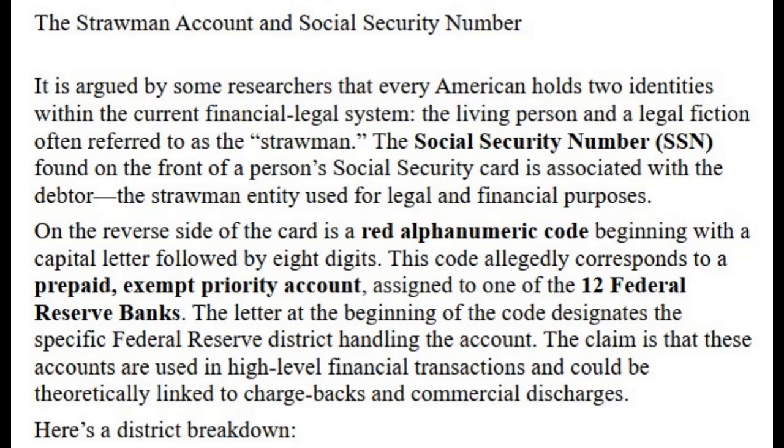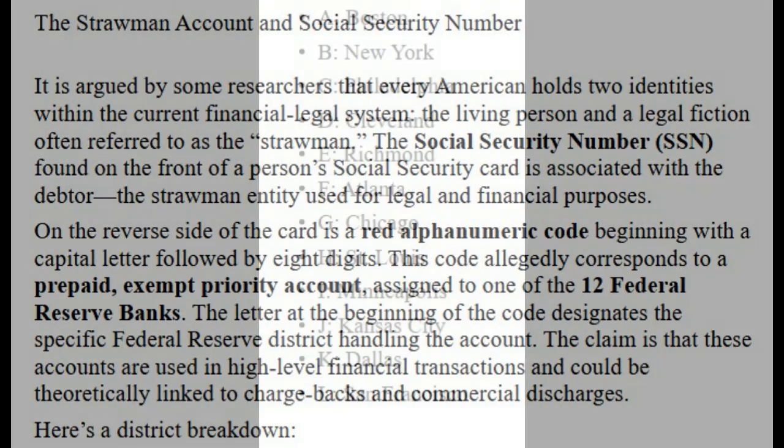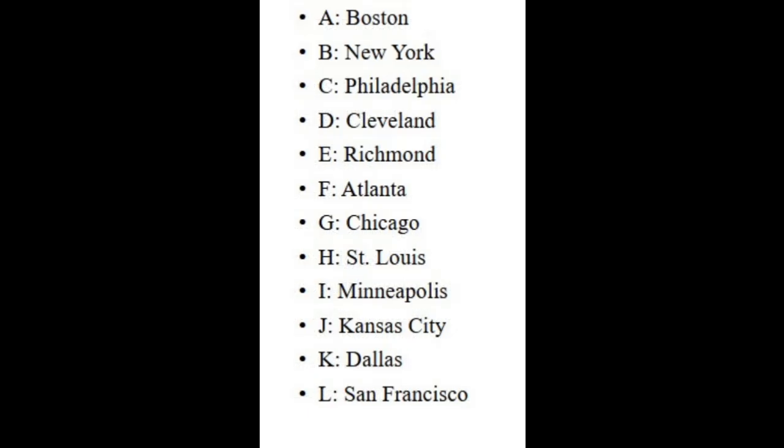On the reverse side of the card is a red alphanumeric code beginning with a capital letter followed by 8 digits. This code allegedly corresponds to a prepaid, exempt priority account, assigned to one of the 12 Federal Reserve banks. The letter at the beginning of the code designates the specific Federal Reserve district handling the account. The claim is that these accounts are used in high-level financial transactions and could be theoretically linked to chargebacks and commercial discharges. Here's a district breakdown.